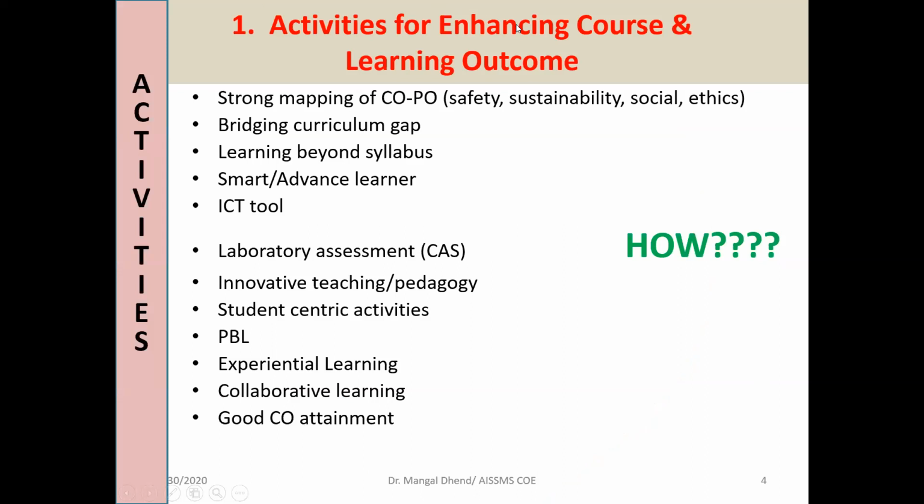Now let us see what activities we discussed, activities for enhancing learning outcome. In brief, I can just revise all the 3 sessions. We have to see strong mapping, because mapping is the base of all the learning outcome, or you can say outcome based education. If we do not do mapping very thoughtfully, fruitfully, then the whole model collapses.